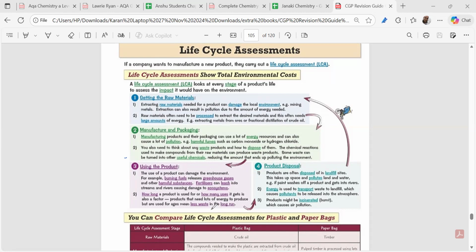Very good. See, now what is a life cycle assessment? Life cycle assessment will be looking at every stage of the product life cycle, right from the birth to the death of that product, right? Right from sourcing the raw materials to make that product, and when you are disposing of it, how it is harming the environment. So this is very important. How it is harming the environment. So these are the processes which are involved in the life cycle assessment. We do it in every step.